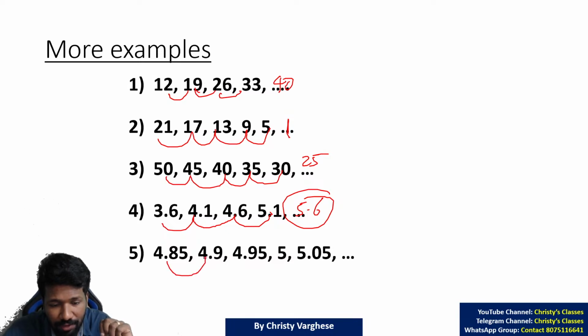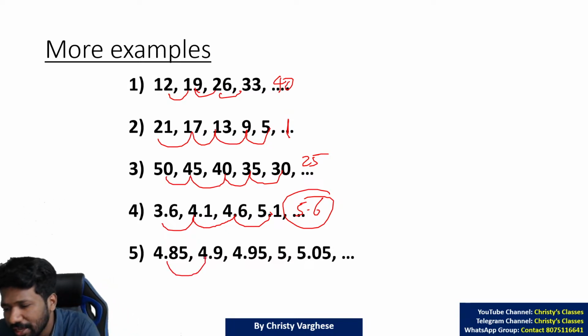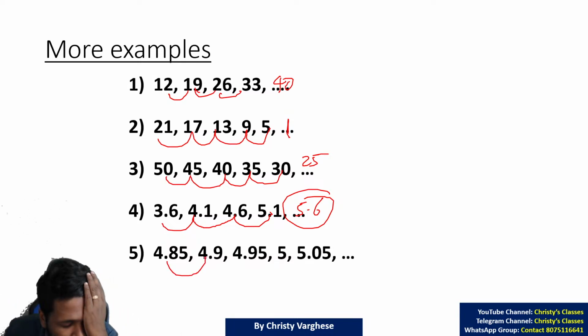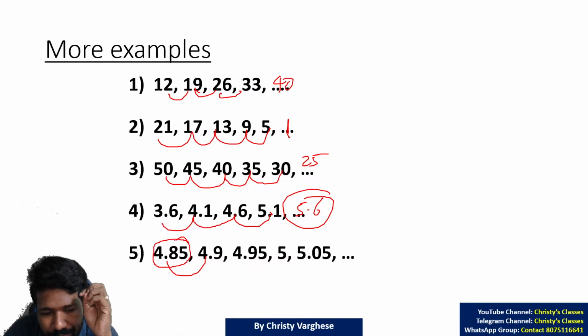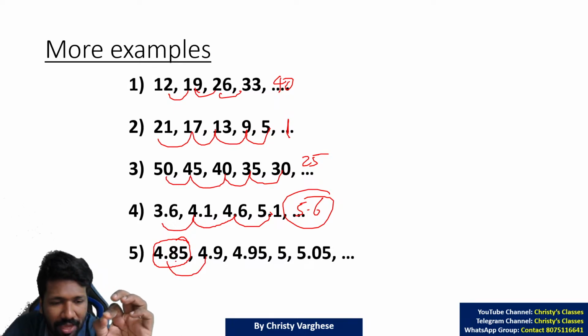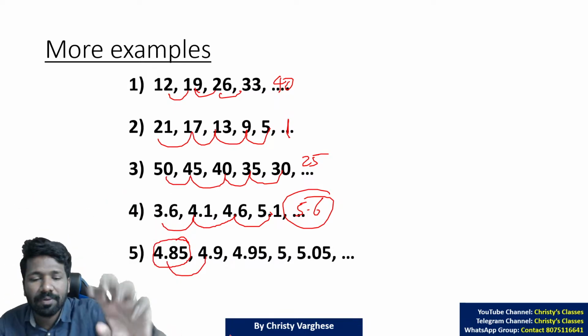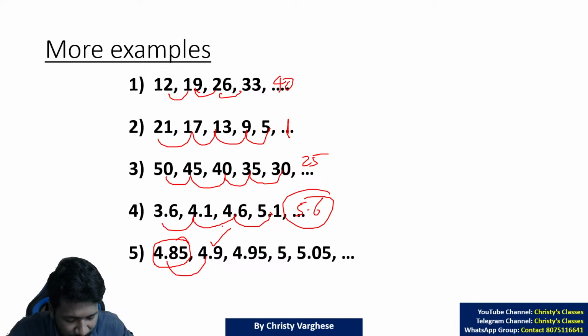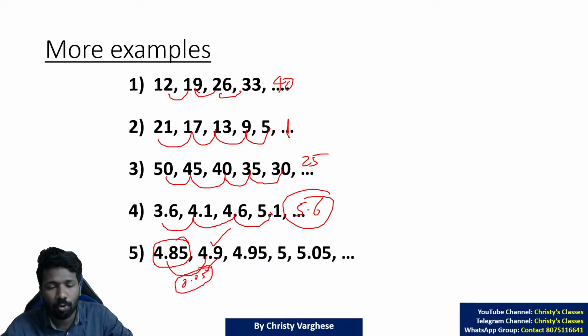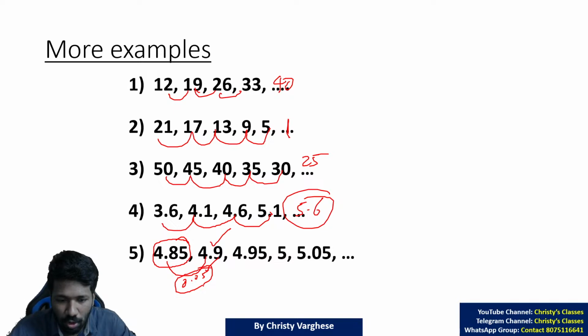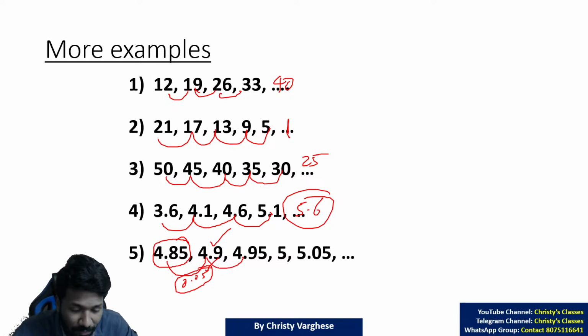Here 0.05 is added. If you have doubt regarding adding or subtracting decimal values, think in terms of money, then it will be super easy. 4.85 is like 4 rupees 85 paise, na? And what is 4.9? 4 rupees 90 paise, na? So 5 paise is the difference. 5 paise in decimal number system is written as 0.05 rupees, not 0.5. That is 50 paise. So 0.05 is the common difference, not 0.5.